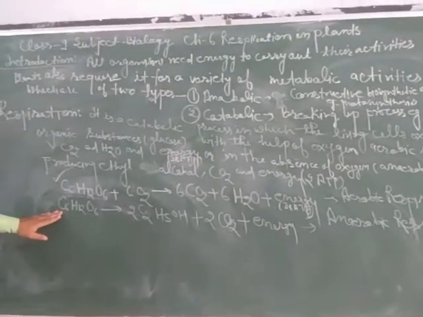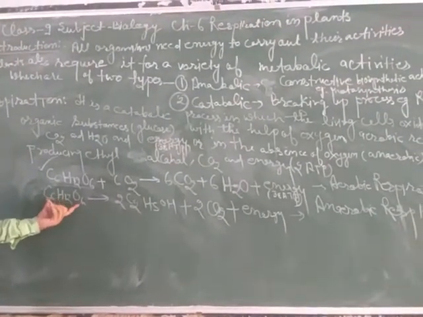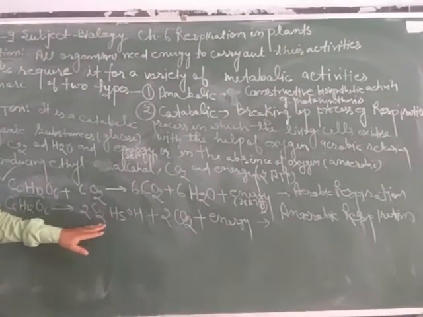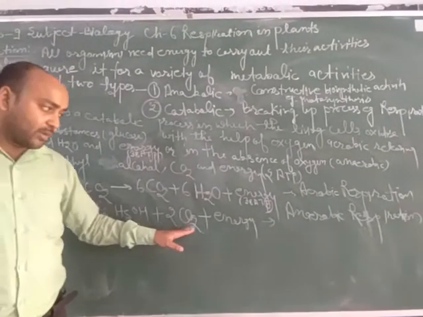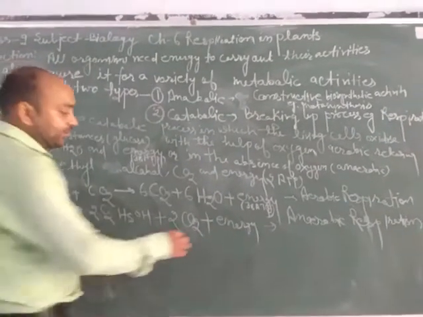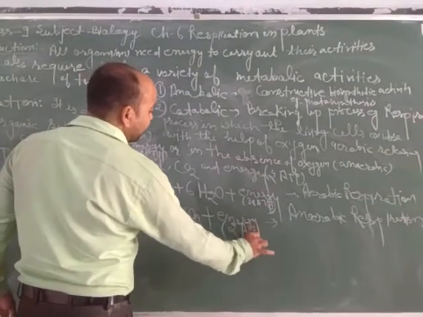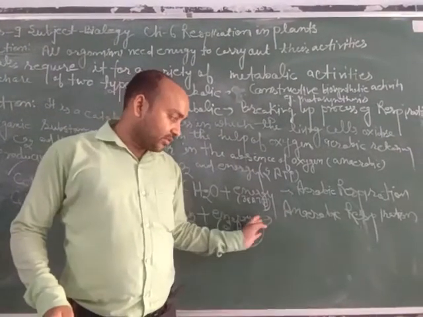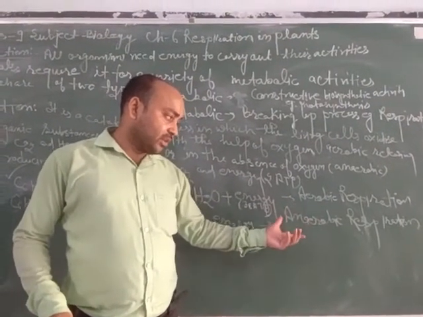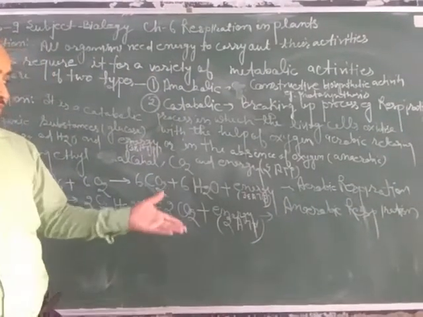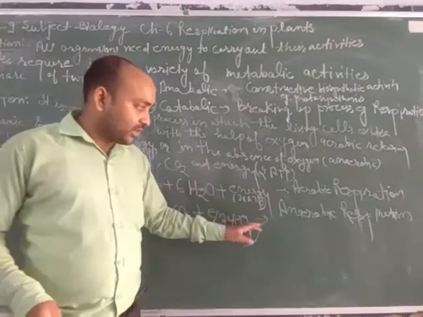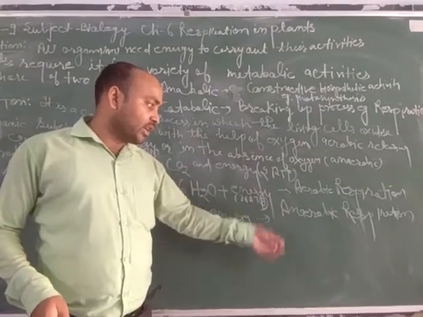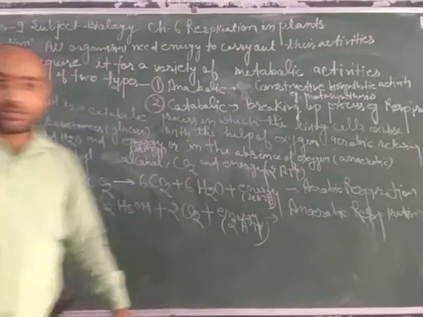Now the second reaction we observe here is when glucose oxidizes in the absence of oxygen, forming ethyl alcohol, C2H5OH, along with carbon dioxide and energy. Here only 2 ATP of energy will form, meaning a very little amount of energy is released. This is an example of anaerobic respiration, when respiration takes place in the absence of oxygen. We can say that higher organisms perform aerobic respiration, but microscopic organisms generally perform anaerobic respiration.